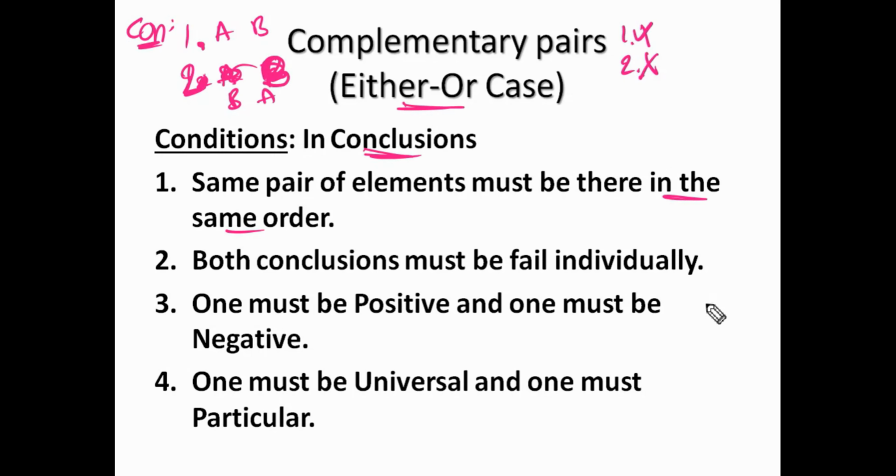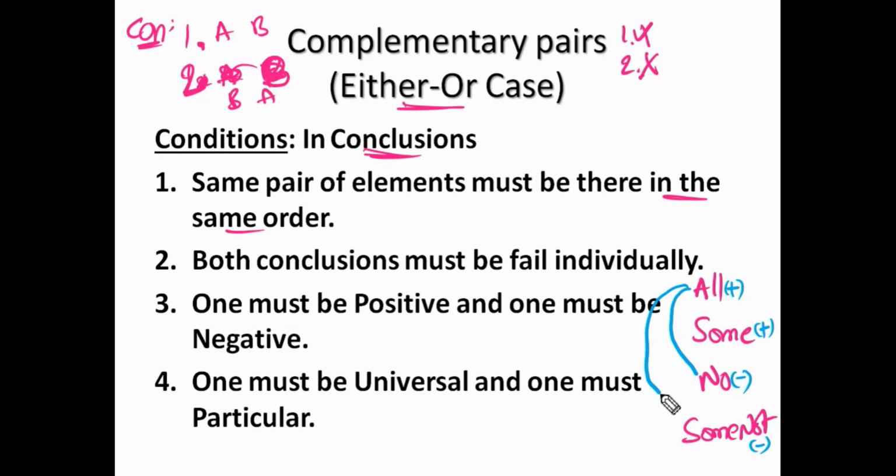See here, we have four qualifiers. One is all, some, no, and some not. All, some, no, and some not. Is all positive or negative? Positive. Some is also positive. No is negative. Some not is negative. See here, one must be positive and one must be negative. Along with this positive conclusion, we may take either no or some not. Along with this some also we can take either no or some not.